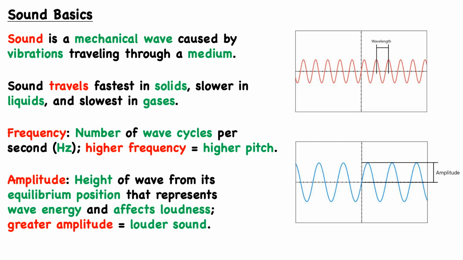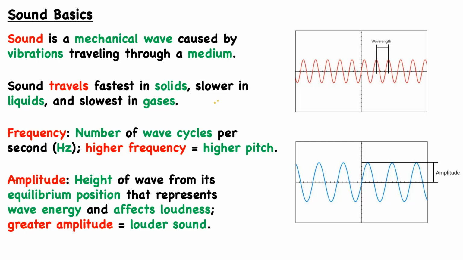But the nature of that medium will affect how sound travels, because in general, sound travels fastest in solids, slower in liquids, and slowest in gases. And this has to do with the atomic structure or the molecular structure of different materials. So for example, in a solid where we have the atoms and molecules very, very close together, well, in this case, it's very easy for the wave to propagate.